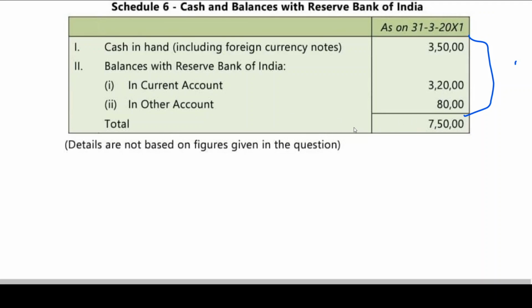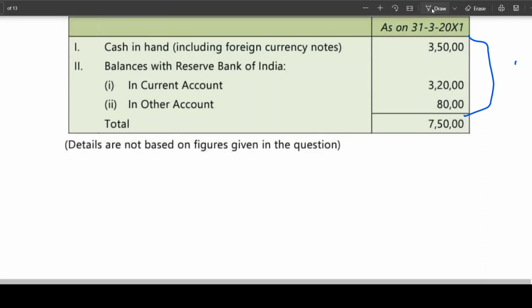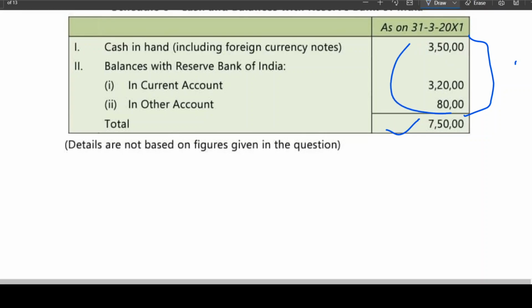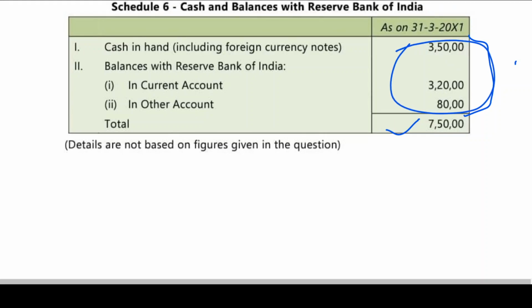Don't confuse yourself. The 7,50,000 is correct, and these are all imaginary. Is this clear?